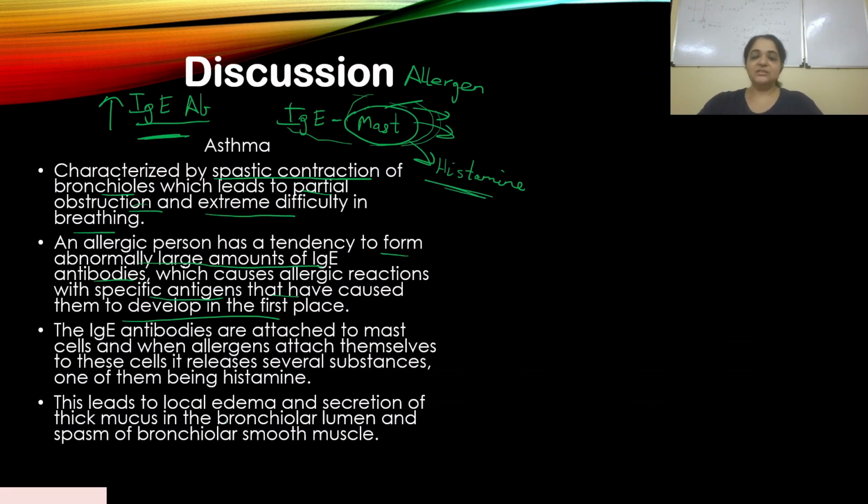Now this leads to local edema and secretion of thick mucus in the bronchiole lumen and spasm of bronchiolar smooth muscle. Edema means there's swelling. So this results in swelling, and also secretion of thick mucus.